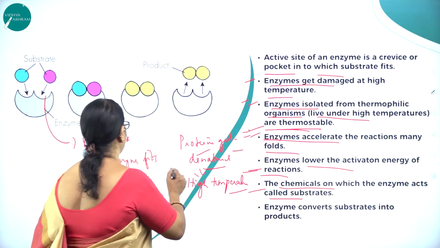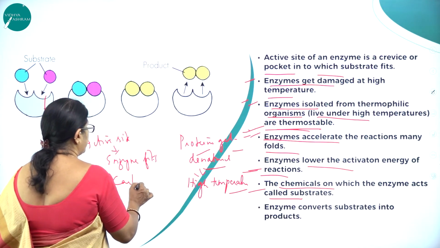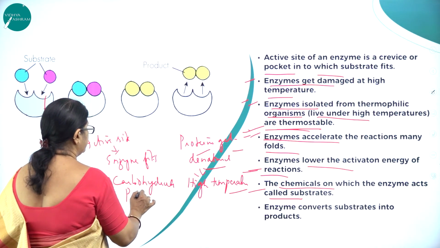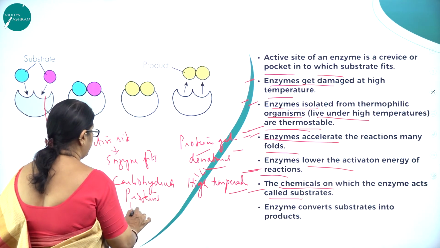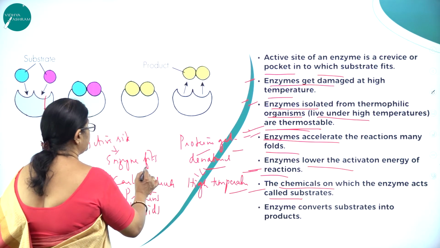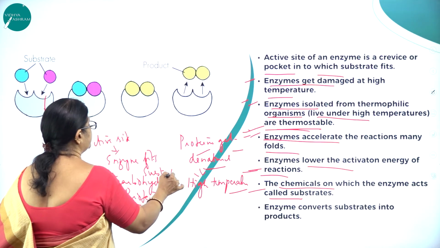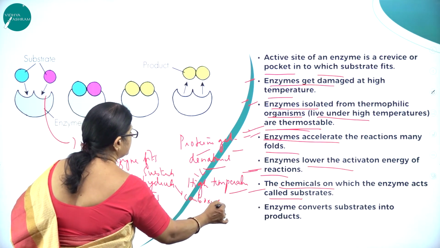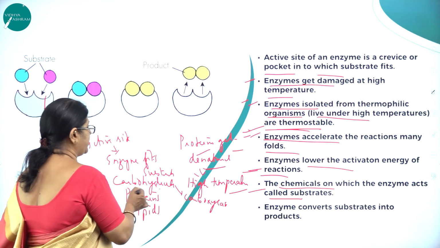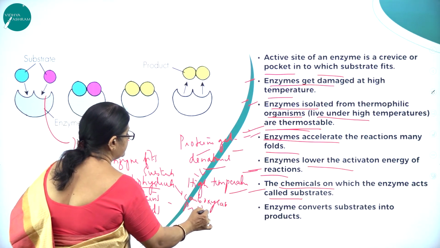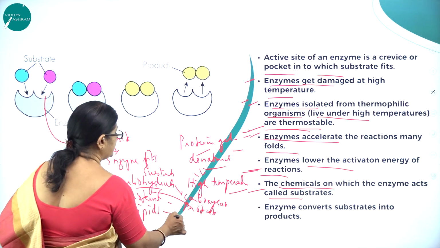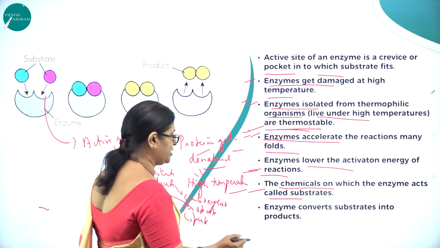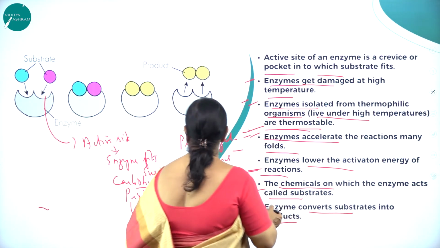Here the substrate might be a carbohydrate, proteins, or lipids. So these are all called what? Substrates. Enzymes like carboxylases act on carbohydrates, proteases act on proteins, and lipases act on lipids. So an enzyme converts substrates into products.